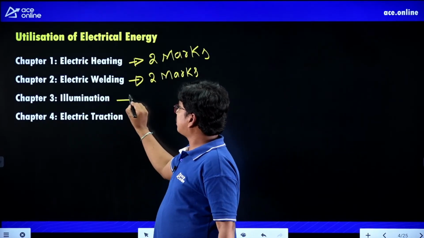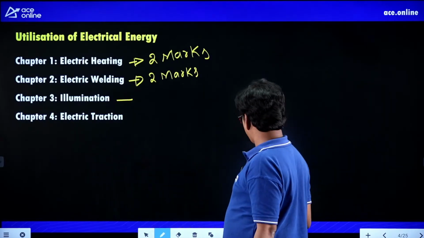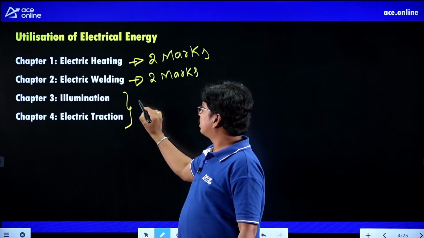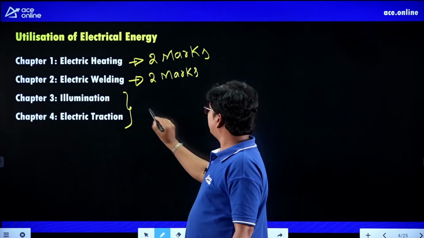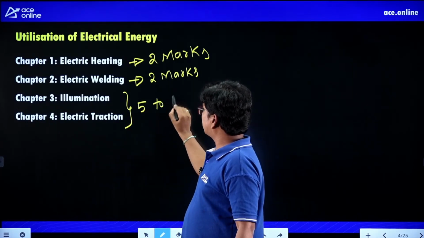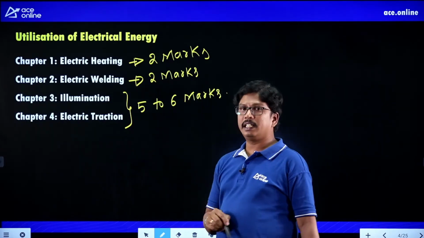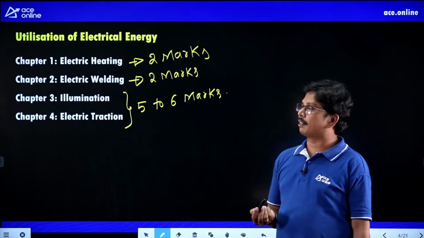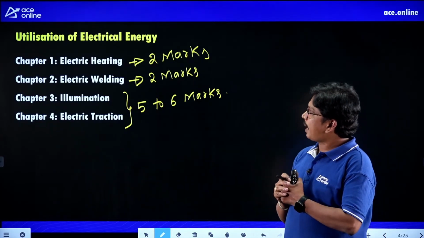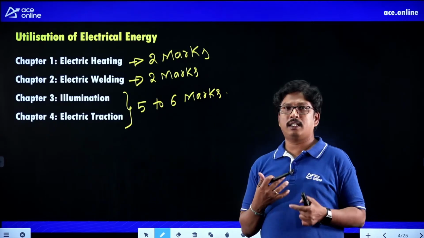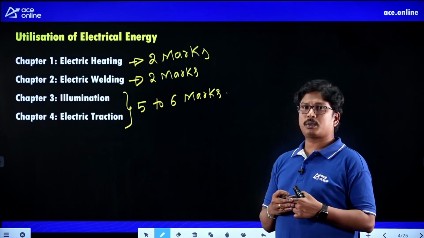These are minimum, right? Whereas in illumination and traction we can expect 5 to 6 marks. We have a huge syllabus in heating, welding, illumination and traction, and the weightage is also somewhat more.